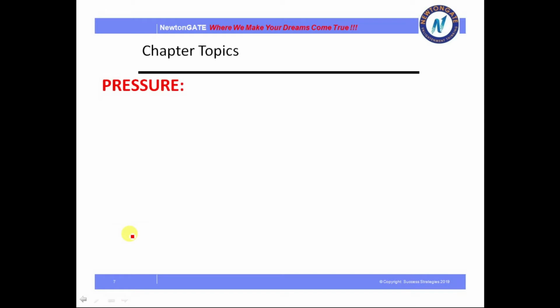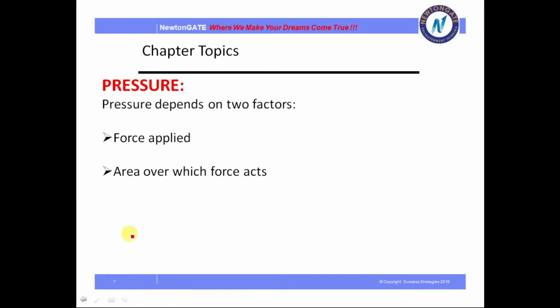Our next topic: what are the depending factors of pressure? We have seen that pressure equals force per unit area. So that means pressure is directly proportional to force and inversely proportional to area. So pressure depends upon force as well as area. These are the two depending factors of pressure.